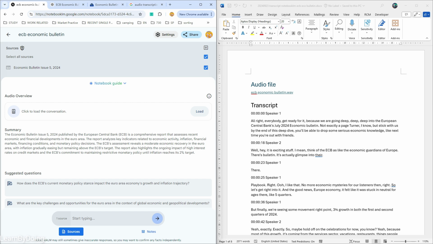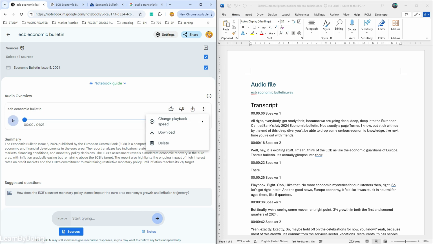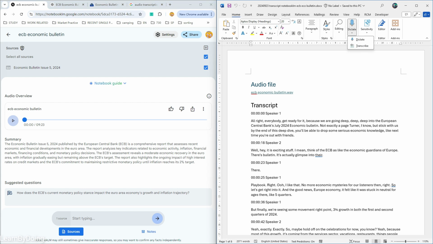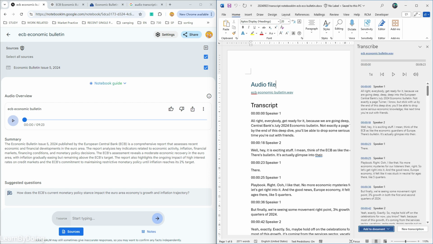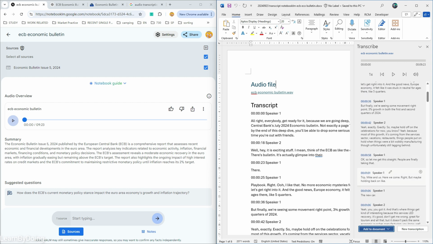So today my interest is to analyze this generated audio. So if I click load, it will start to generate. I'm going to show you the result on the right hand side. So after generating this audio file, I download it. Then I go to my Microsoft Word interface, and I can use the transcribe function to load this audio file. And as you can see, after transcription, you can see all the text information.